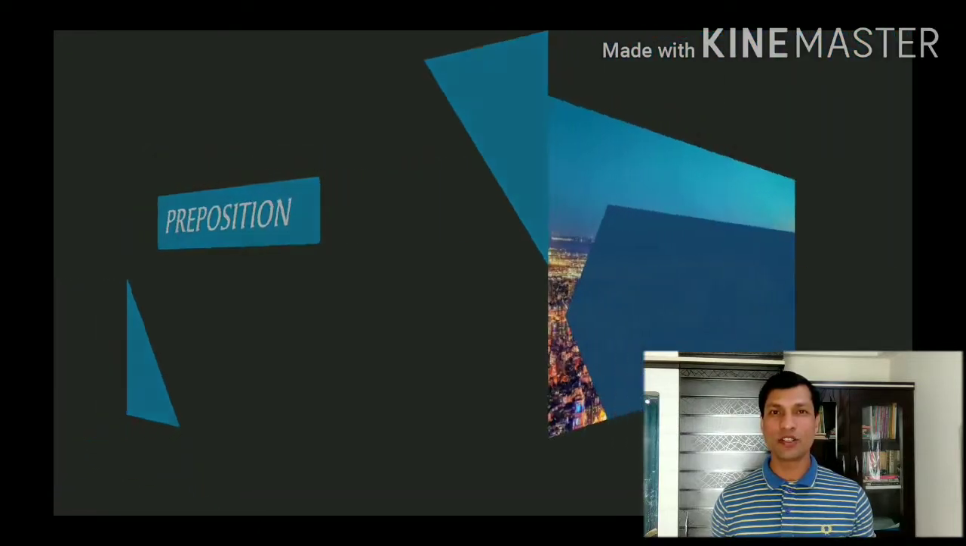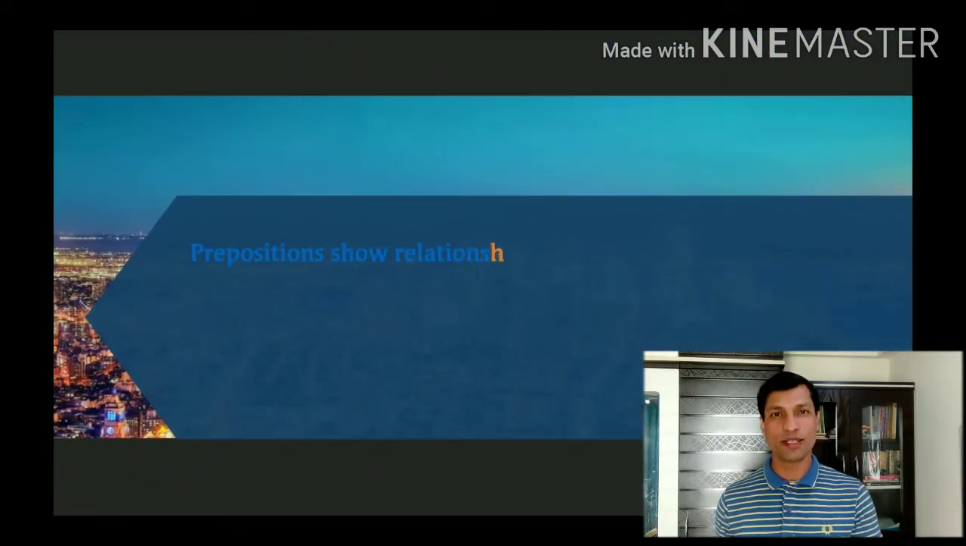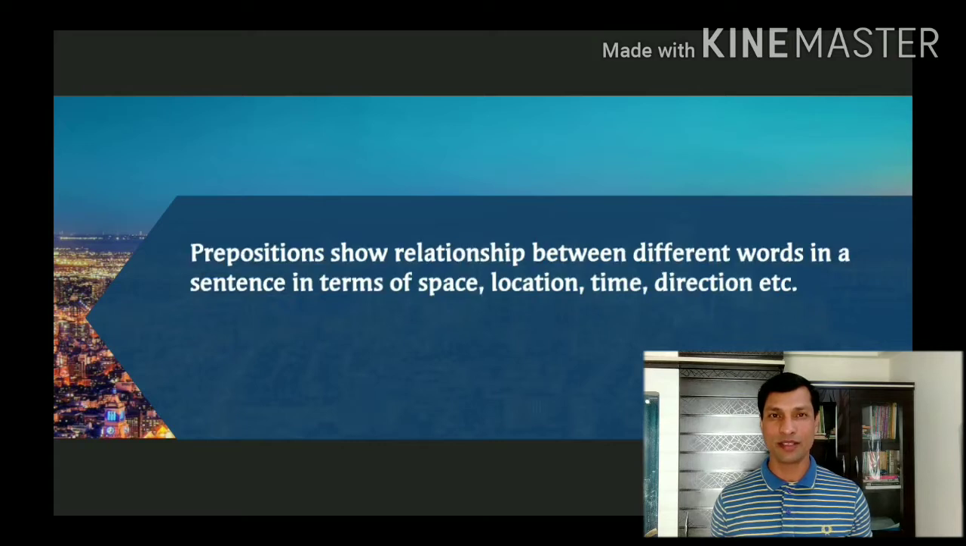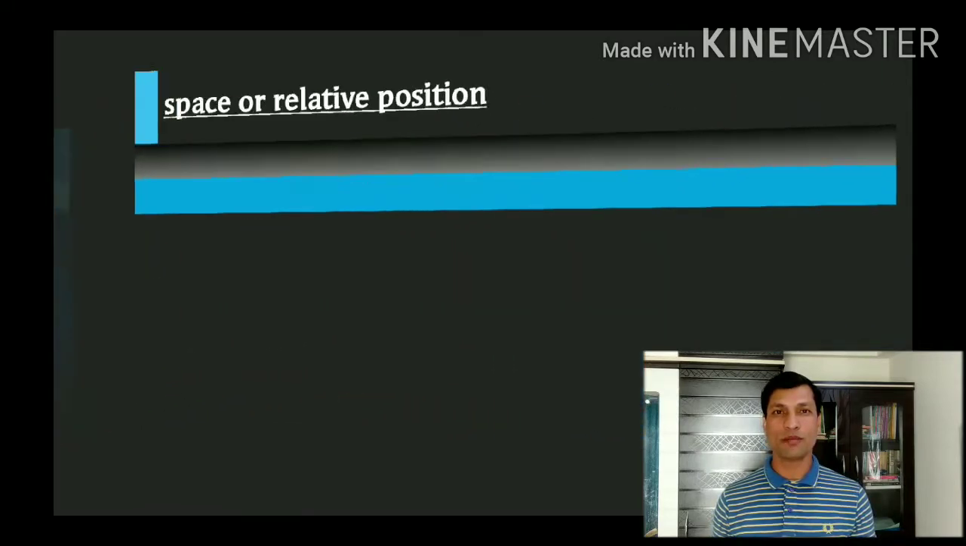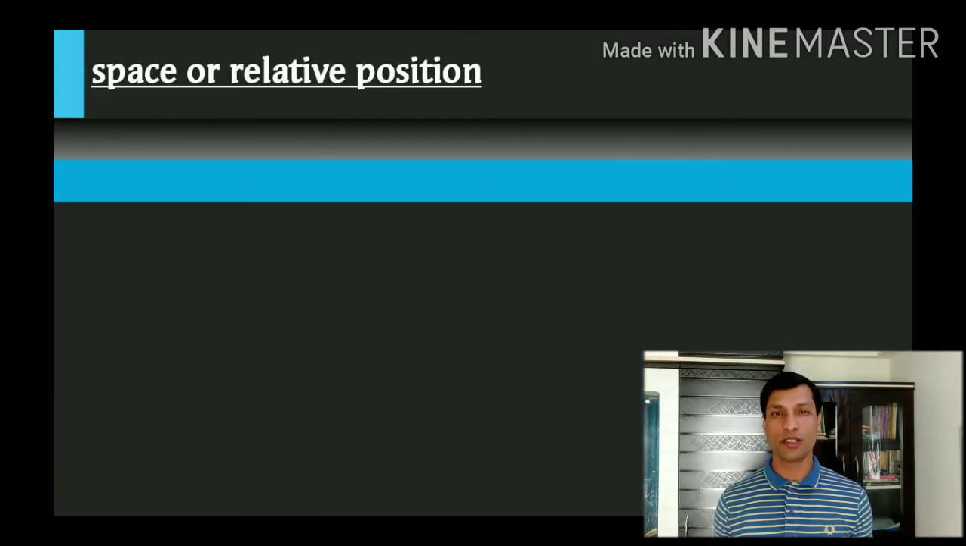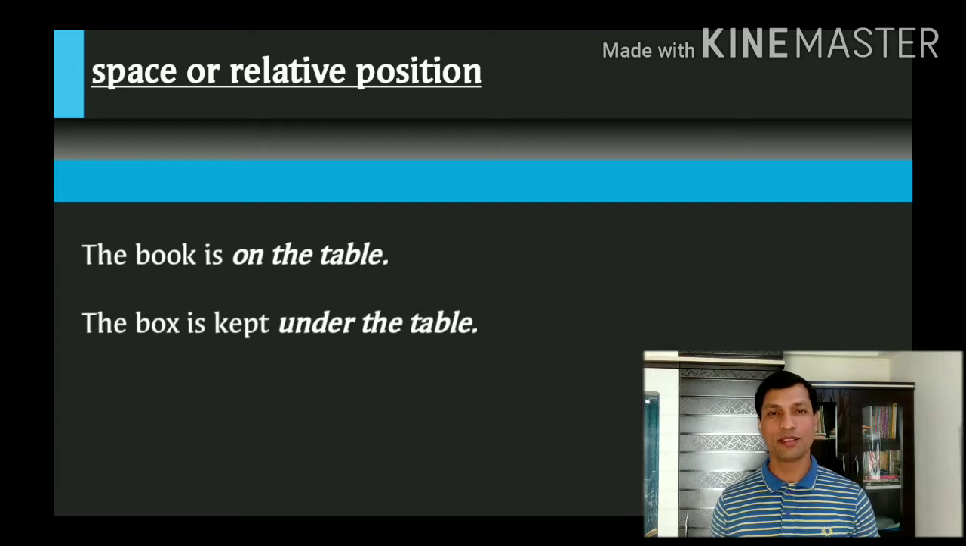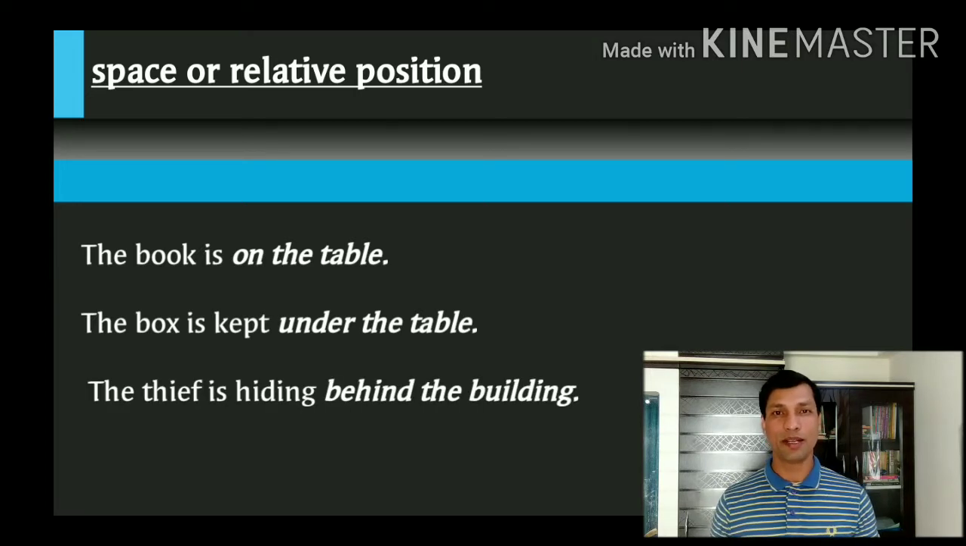Preposition is a word that shows relationship between different words in a sentence in terms of space, relative position, location, time or direction. Sometimes when we talk about something, we need to mention the space or relative position of one thing with the other. For example, the book is on the table, the box is kept under the table, the thief is hiding behind the building, etc. In these sentences, the words on, under and behind are the prepositions.